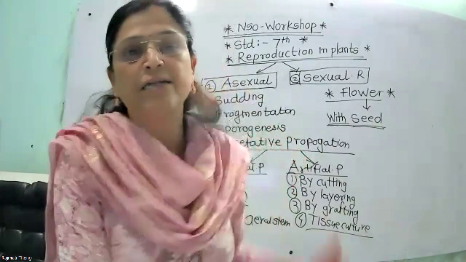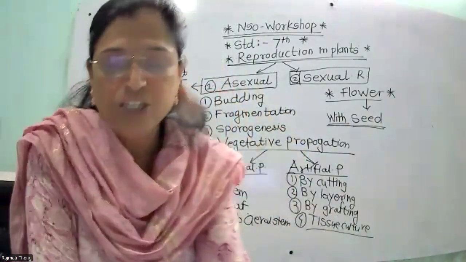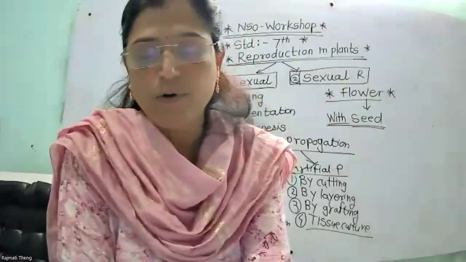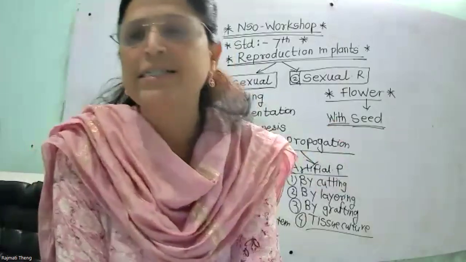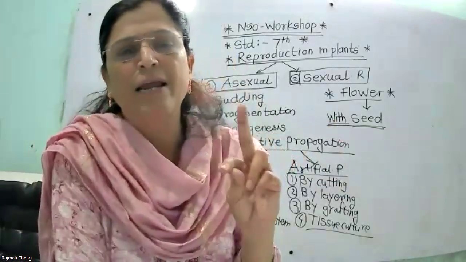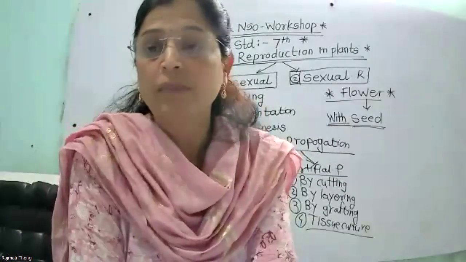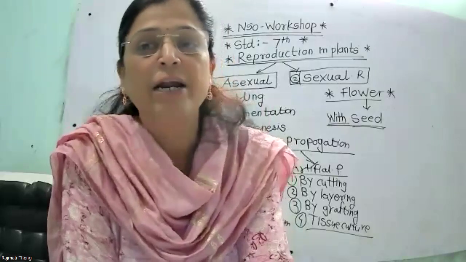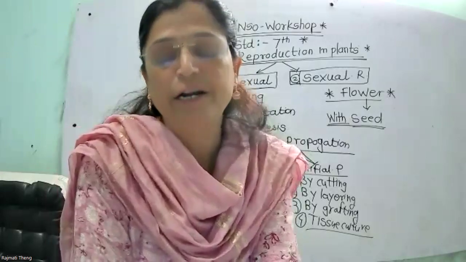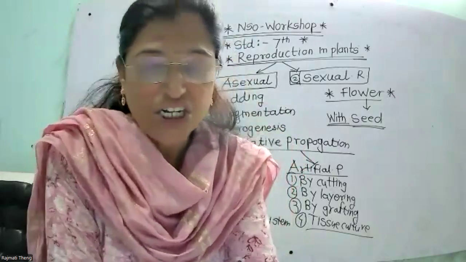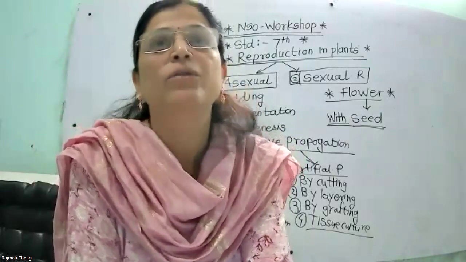So those are the characteristics of asexual reproduction. Now next one, that is sexual reproduction. In sexual reproduction, new plants are obtained with the help of seed, and it is usually biparent. Male gametes and female gametes are formed, they combine together, then fertilization takes place. Offspring are genetically different from the parents.